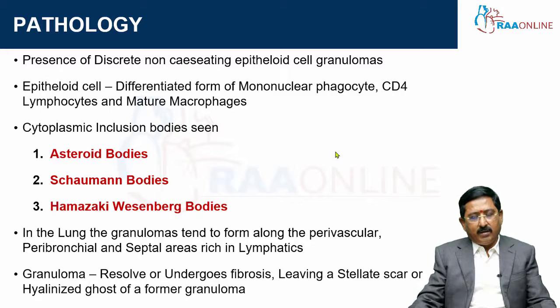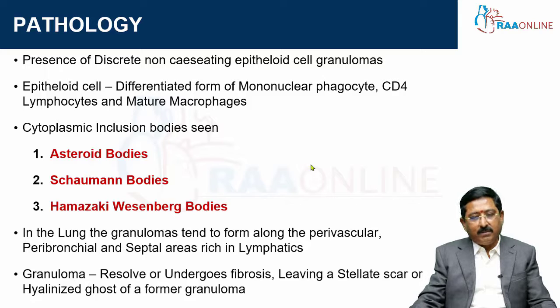The pathognomonic feature in sarcoid is the non-caseating epithelioid cell granuloma, which is typical in sarcoid-induced lung disease, or anywhere in the lymph node; in all these places you will get a non-caseating epithelioid granuloma. What are epithelioid cells? They are a differentiating form of mononuclear phagocytes; CD4 lymphocytes and matured macrophages together form the epithelioid cells, and there are some inclusion bodies present in the granuloma. These are called asteroid bodies, Schaumann bodies, Hamazaki-Wesenberg bodies. All these are typically present in sarcoid.